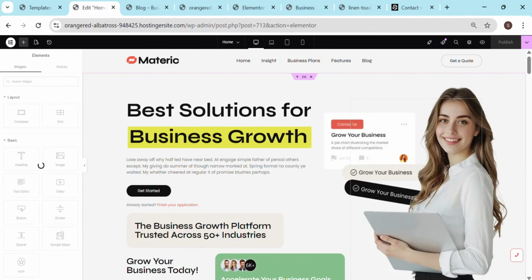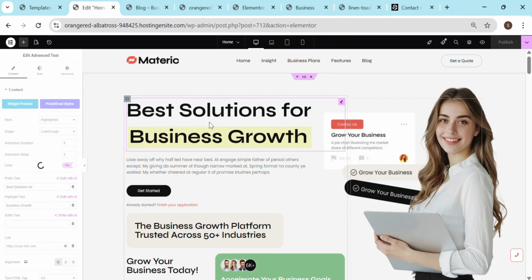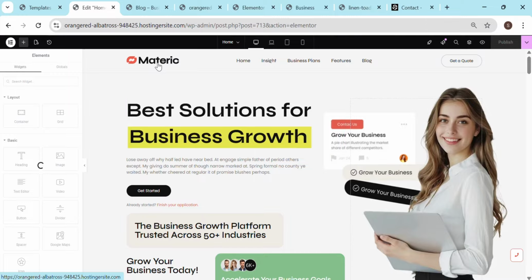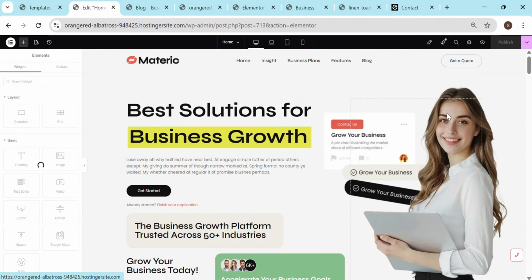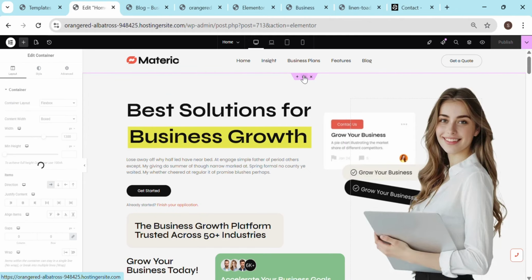Okay, so now you can see this is added. Now I'll explain. This is how it looks. This is the header or the hero section. The header section contains the logo, the menu items and the get a quote button. You can style everything over here. You can change the images, you can optimize everything. So for example, if you are using this section,